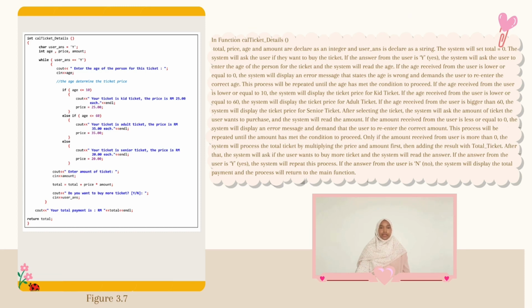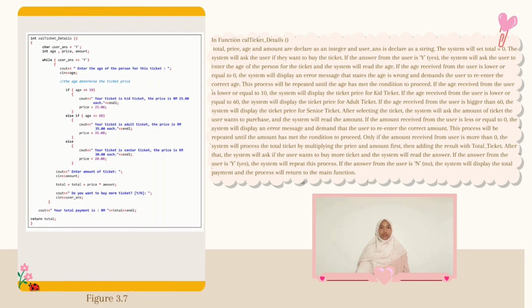After that, the system will ask if the user wants to buy more tickets or not, and the system will read the answer. If the answer is equal to Y, yes, the system will repeat the process from when the user entered the age of the person for this ticket. If the answer from the user is N, equal to no, the system will display the total payment and the process will return to the main function and return the total.